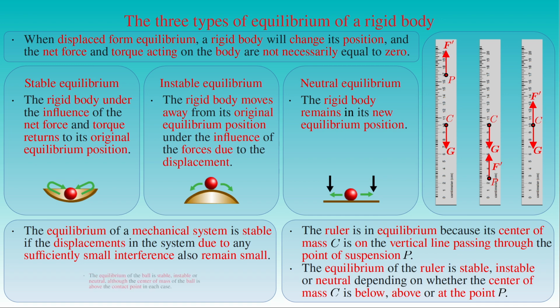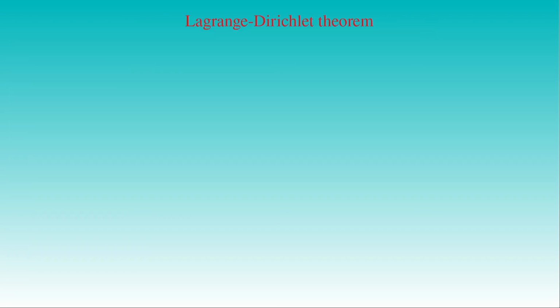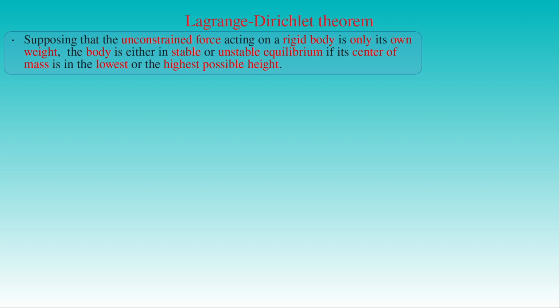However, this criterion is not general enough since the equilibrium of the ball used in the first example can be stable, unstable or neutral, although the center of mass of the ball is above the contact point between the ball and the surface in each case. The following criterion is still valid for both of the examples. By supposing that the unconstrained force acting on a rigid body is only its own weight, we can state that the body is either in stable or unstable equilibrium if its center of mass is in the lowest or the